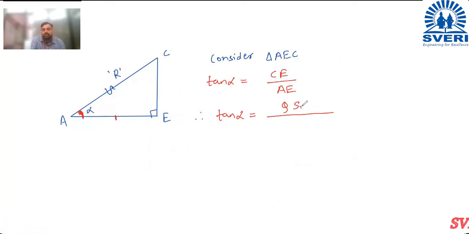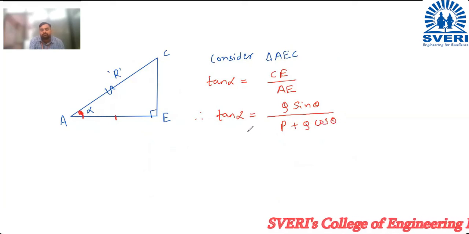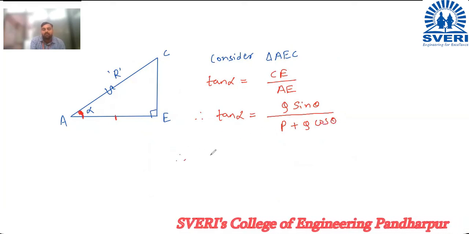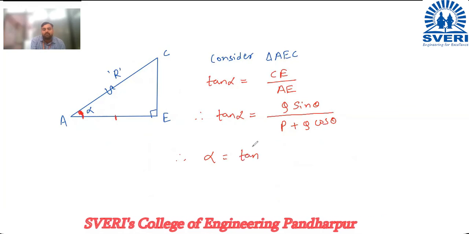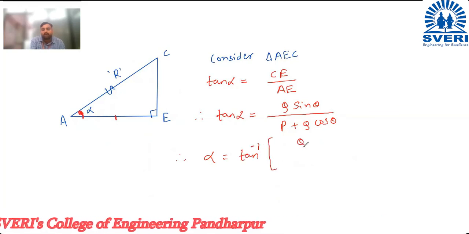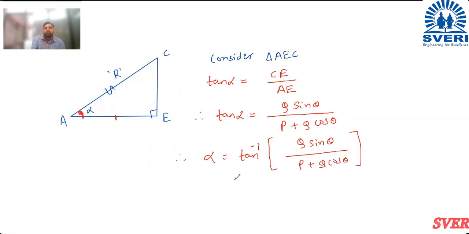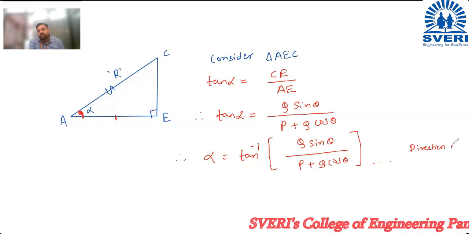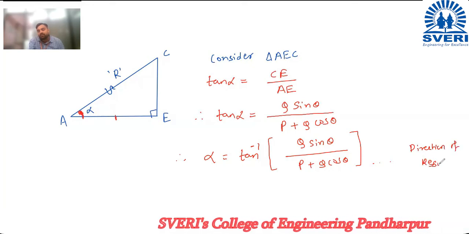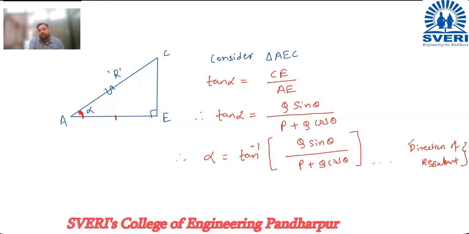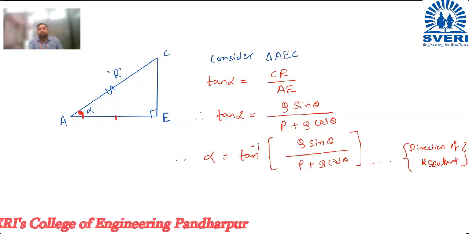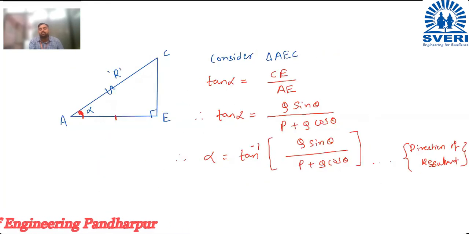Therefore, if I want to calculate alpha, then it will be tan inverse of Q sin theta divided by P plus Q cos theta. Okay, so this is how we will find out the direction of resultant. By using this formula, we will be able to calculate the direction of the resultant, and by using the previous formula, we are going to calculate the magnitude of resultant.